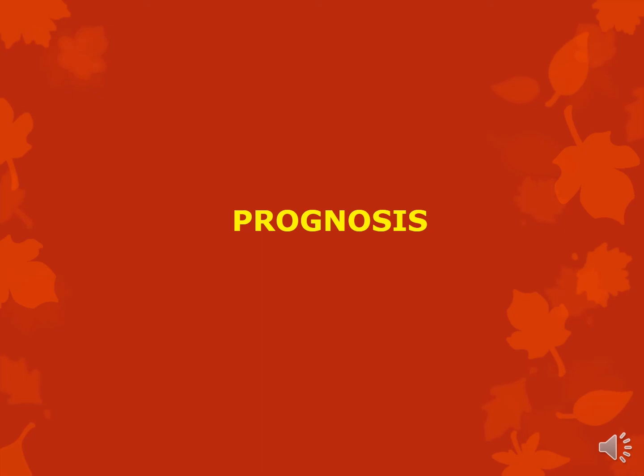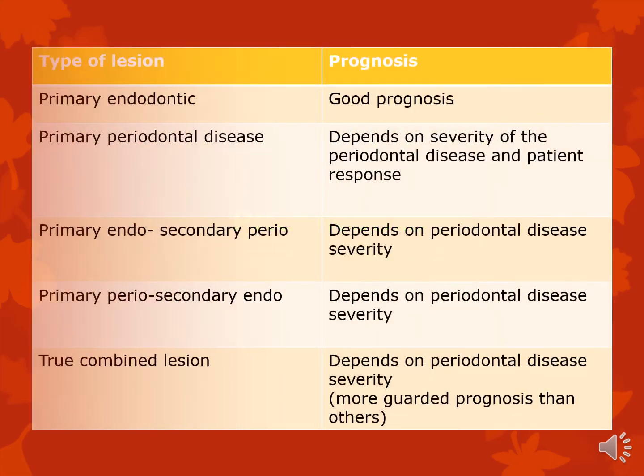So now that we have understood how to diagnose these lesions clinically and radiographically, let's understand the prognosis. In endoperio lesions, the prognosis always depends upon endo, I would say, right? Because if you can't do the endo, now here everywhere I have mentioned primary endo, it has a good prognosis, but that's if you can do the endodontic treatment, right?